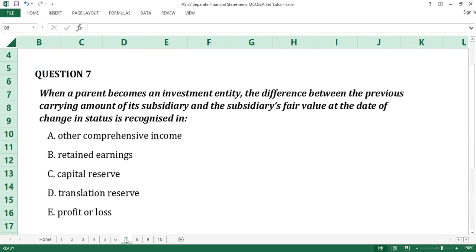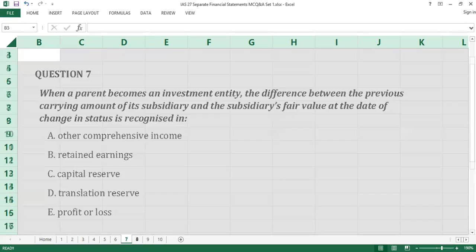Time up. The answer to question number 7 is E, profit or loss. When a parent itself becomes an investment entity, its investment in a subsidiary or subsidiaries becomes accounted for at fair value in line with IFRS 9, and the resultant gain or loss is recognized in profit or loss. E is the answer to question number 7.